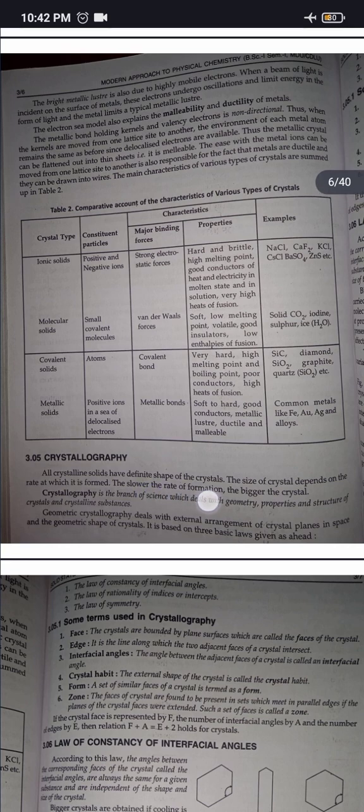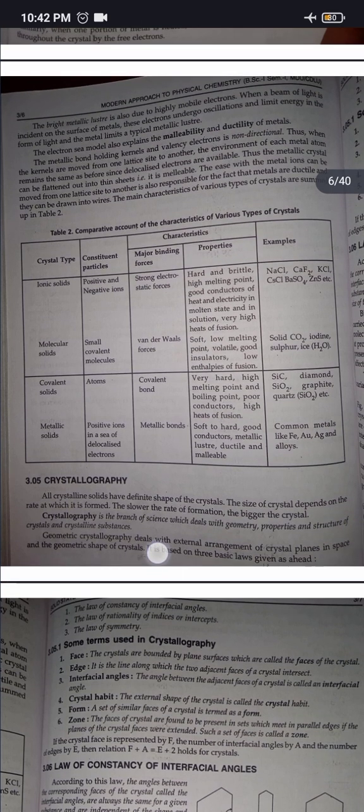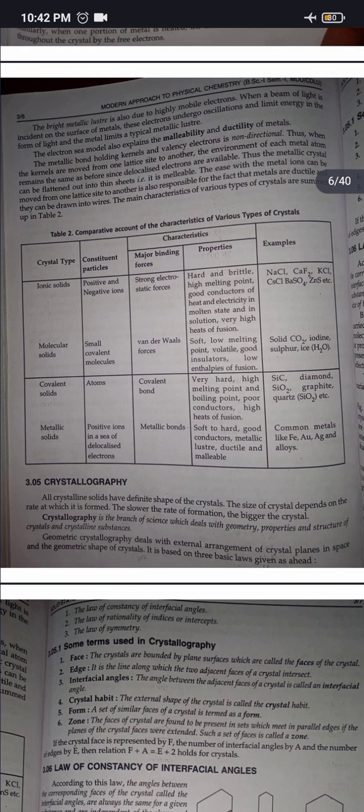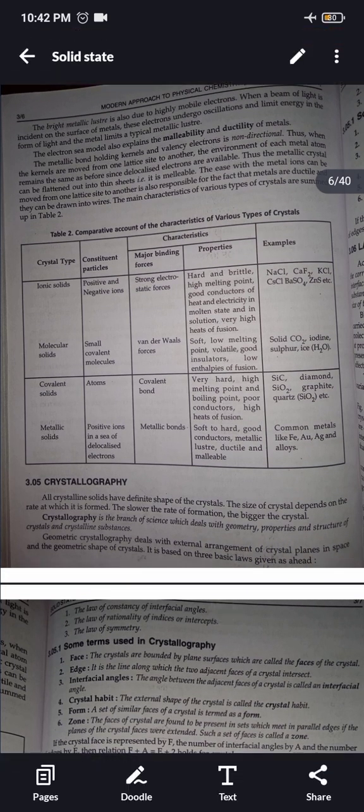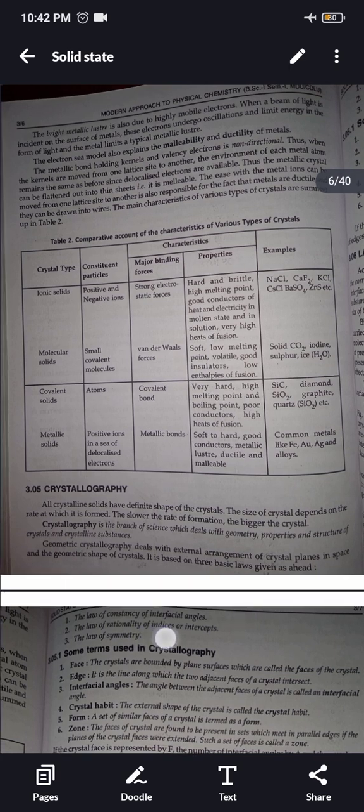Geometric crystallography deals with the external arrangement of crystal planes in space and the geometric shape of crystals. It is based on three basic laws given as follows: the law of constancy of interfacial angles, the law of rationality of indices or intercepts, and the law of symmetry.